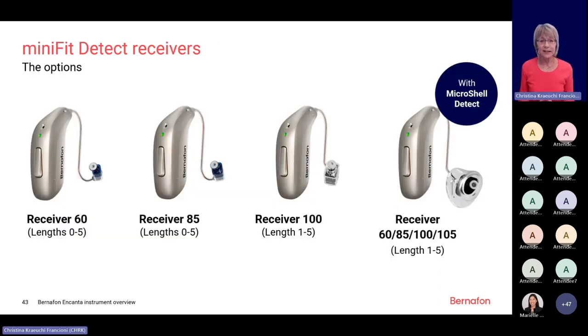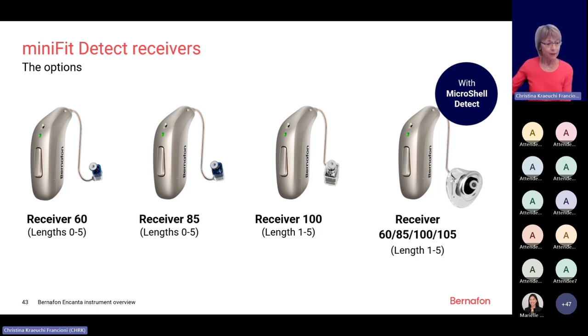The MiniFit Detect receivers come in the same sizes, or the same strength, that we are already familiar with. Actually, they also look very, very similar. So we will have the 60 speaker, the 85 speaker, and the 100 speaker. And as you see now, we have an additional length. So we have length up to 5 now, a longer wire for the hearing instruments for the people who really need a long wire.